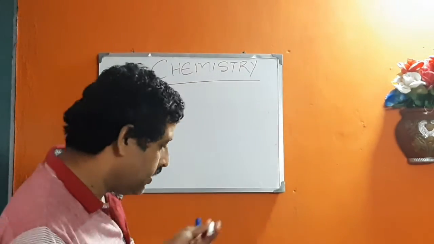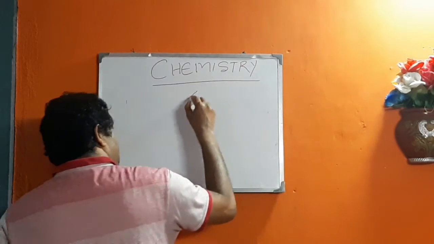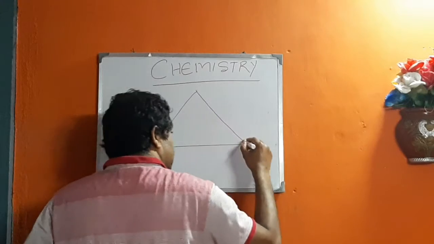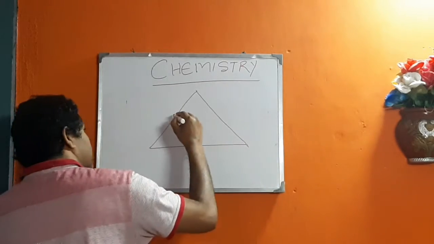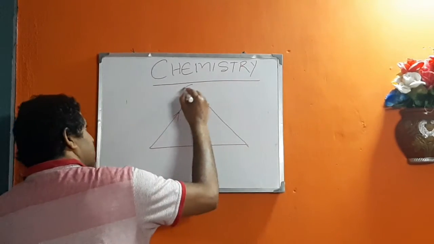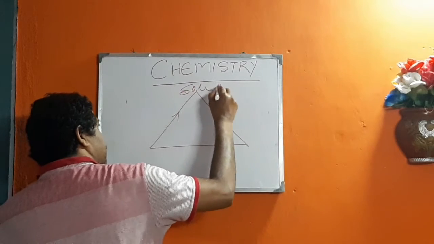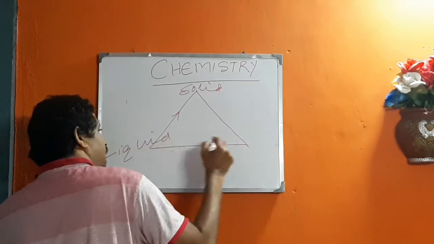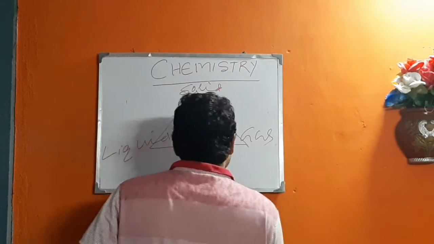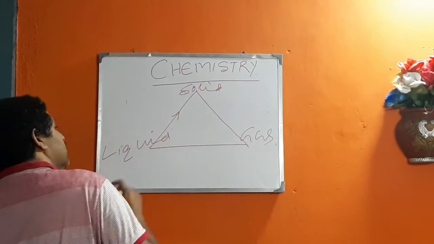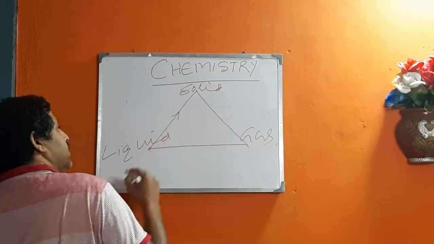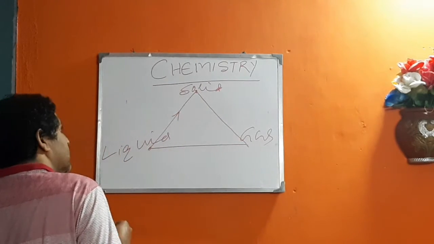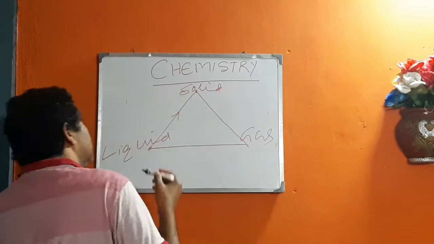Here is a triangle that can help us easily visualize the interconversion of matter. Suppose this vertex is solid, this is liquid, and this is gas. Change from the liquid state to solid state is known as freezing.